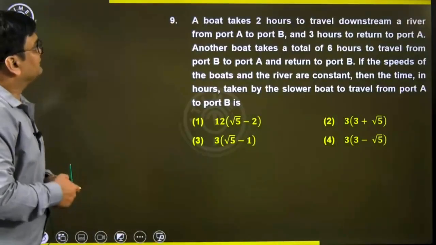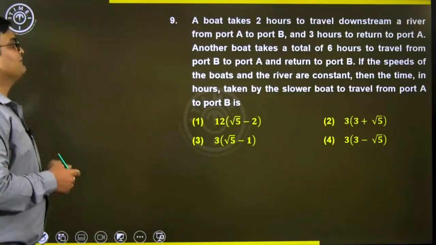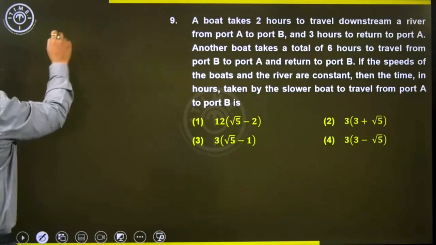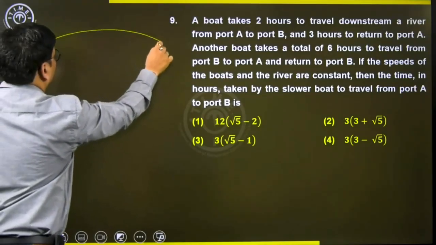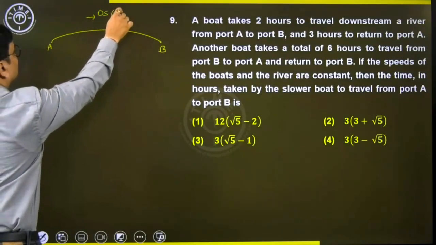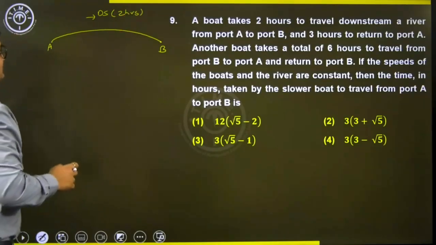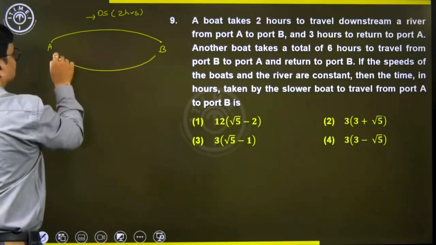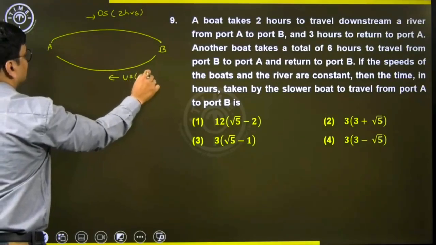Ninth one, it says a boat takes 2 hours to travel downstream a river from port A to port B. This is downstream and the boat takes 2 hours, and 3 hours to return. This will be upstream and the time taken is 3 hours.